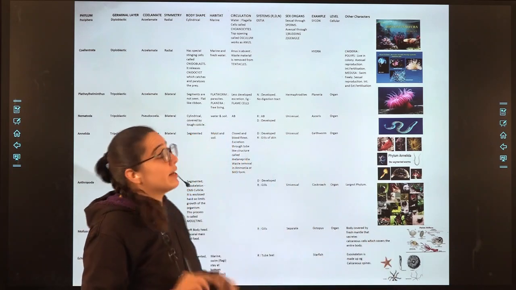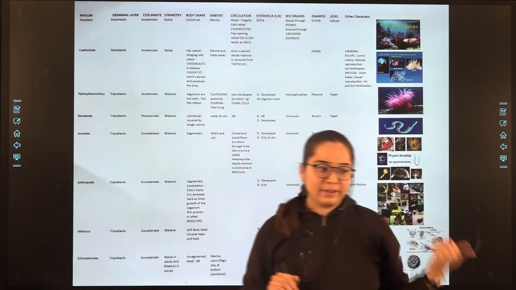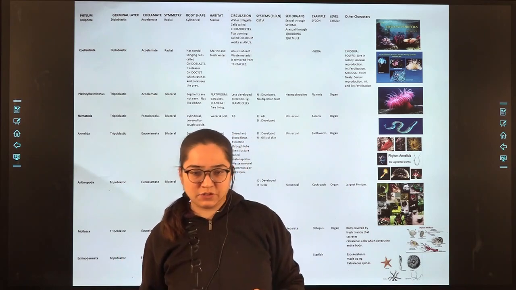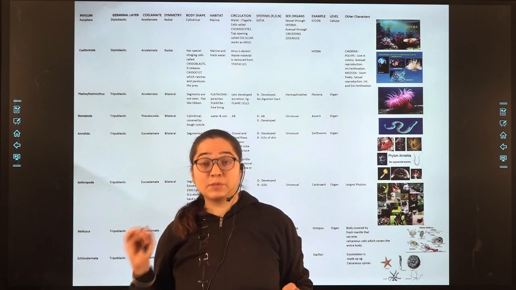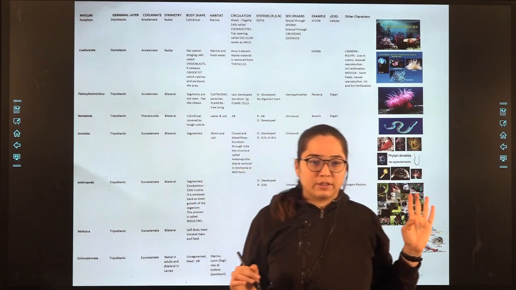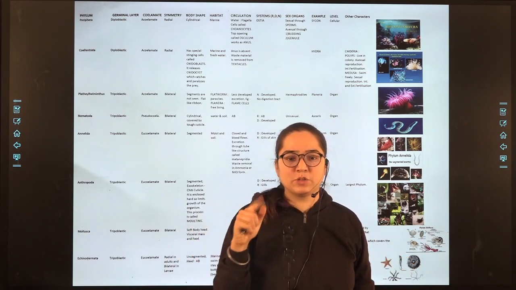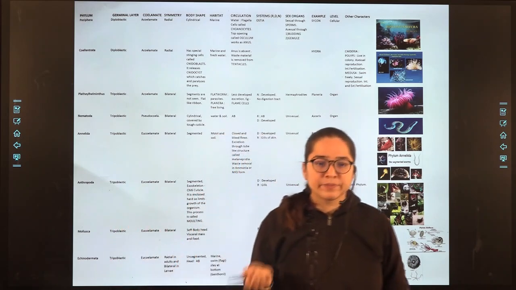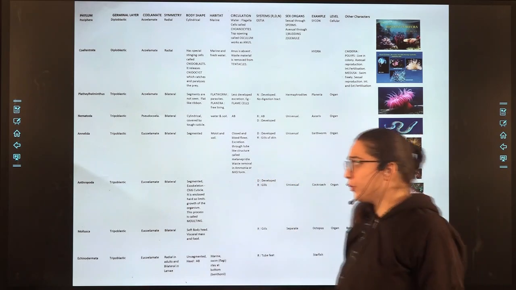Next we are having the systems, that is RDN: respiratory, digestive and nervous system. Only from Platyhelminthes they are talking about the nervous system being developed. There is no digestive tract. Respiratory system is absent, but digestive system is developed, that was Nematoda. Annelida, digestive system is developed, but respiration is through gills. Arthropoda, digestive system developed, respiration through gills. Mollusca, respiration through gills, and Echinodermata, respiration through tube feet.